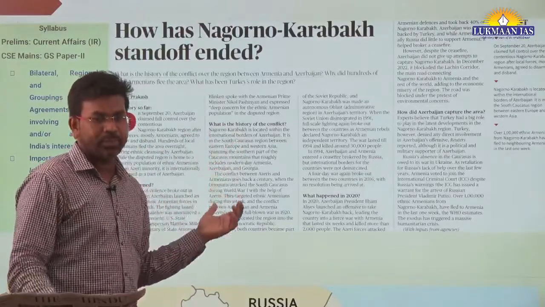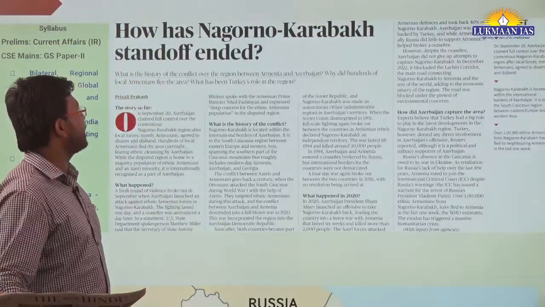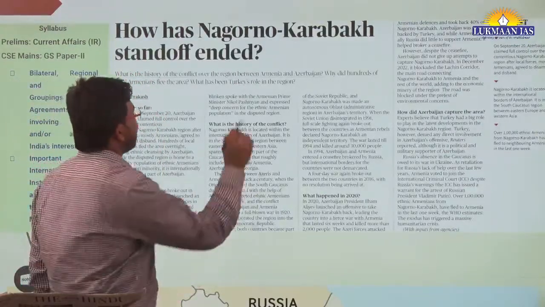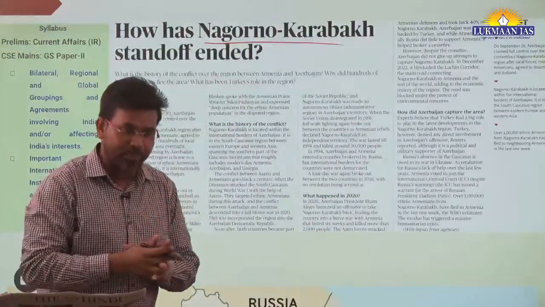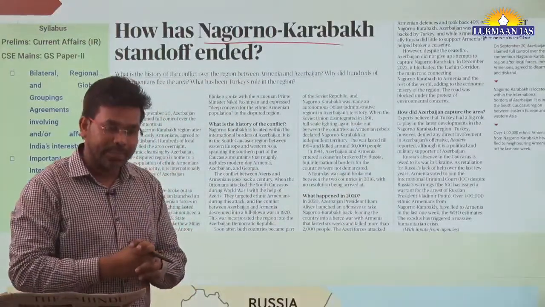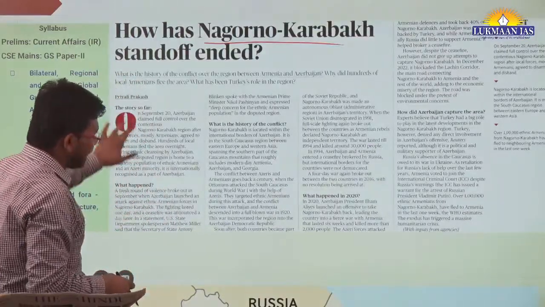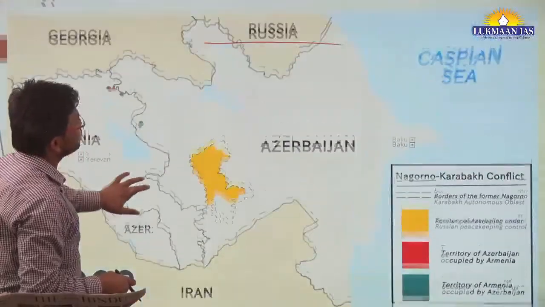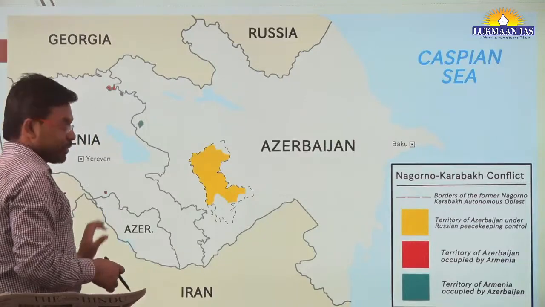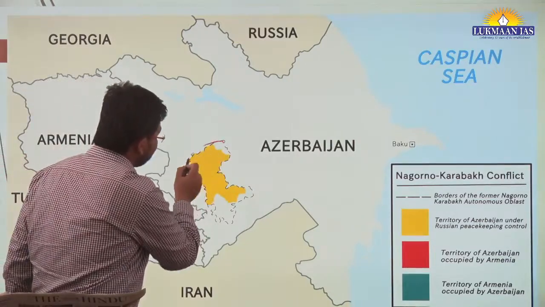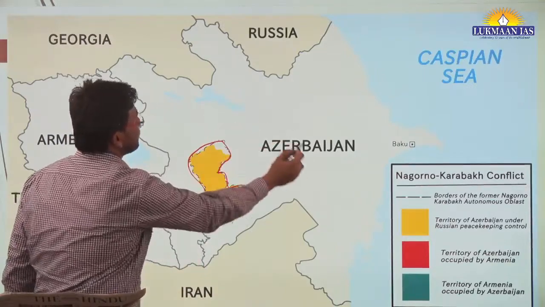We discussed this topic many times also. It says, how has the Nagorno-Karabakh standoff ended? This Nagorno-Karabakh region was a conflicting region between two countries, Azerbaijan and Armenia. Internationally, let us quickly look at the territory also. This territory, Nagorno-Karabakh, is actually inside the international border of Azerbaijan.